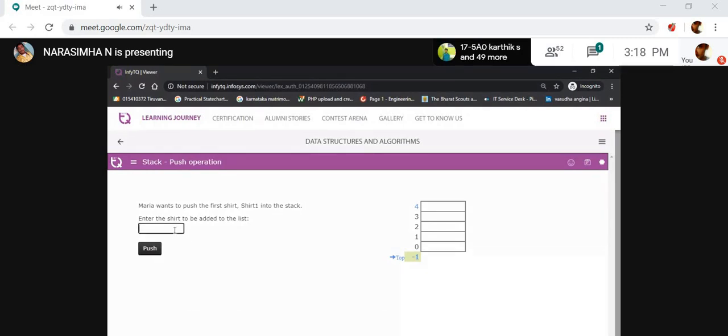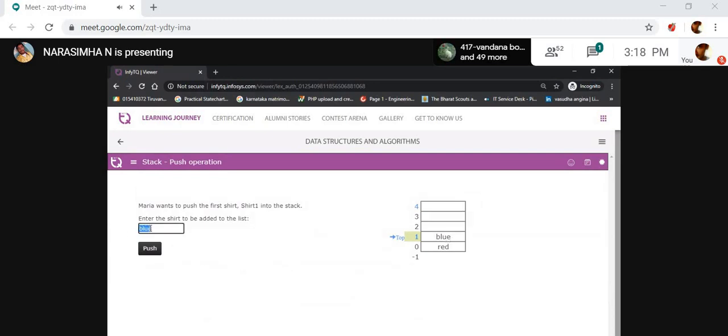Now I'm inserting values here. For example, I'm inserting red shirt, push. Yes, it inserts at 0. I'm inserting blue.